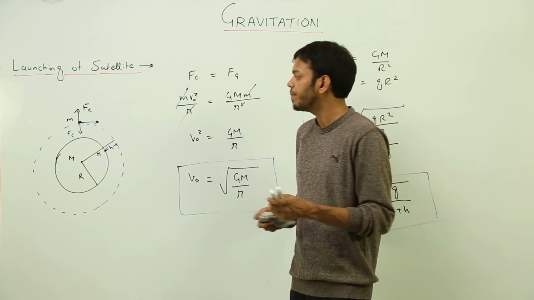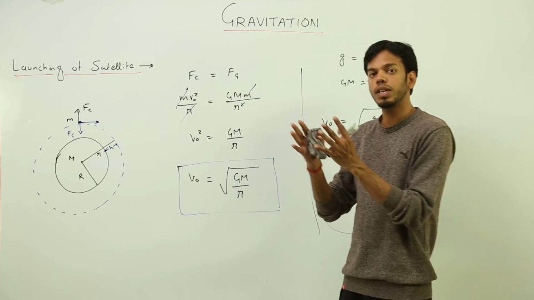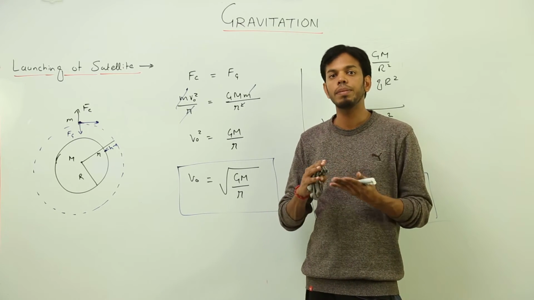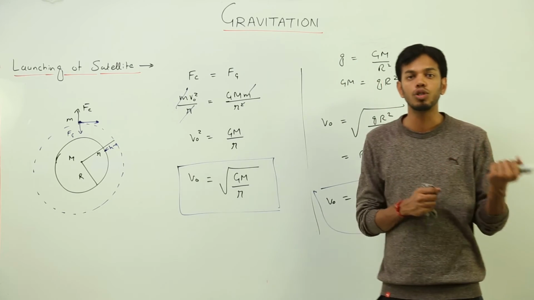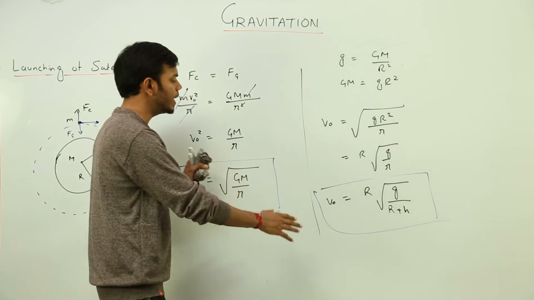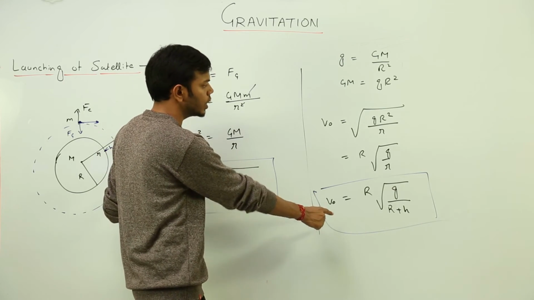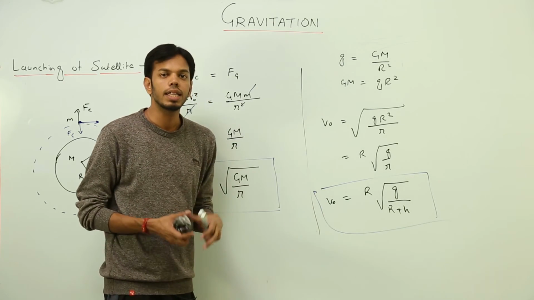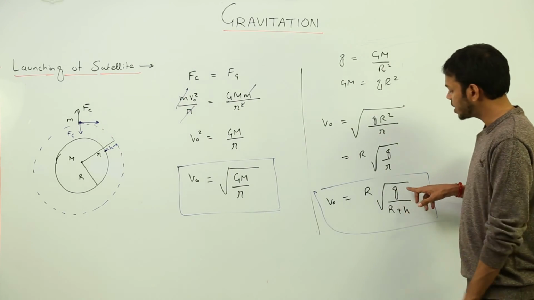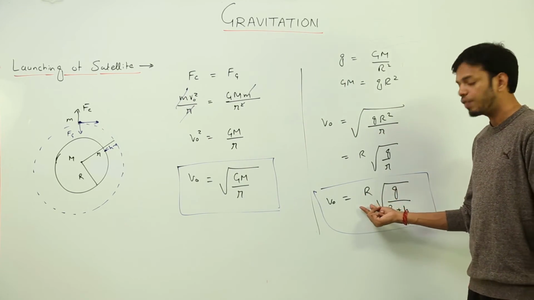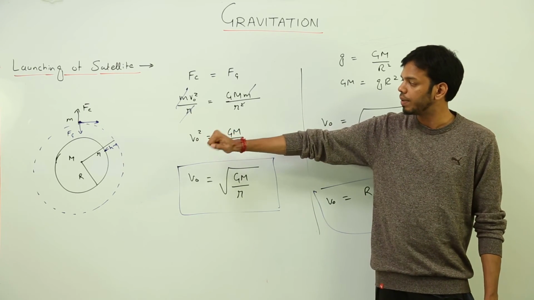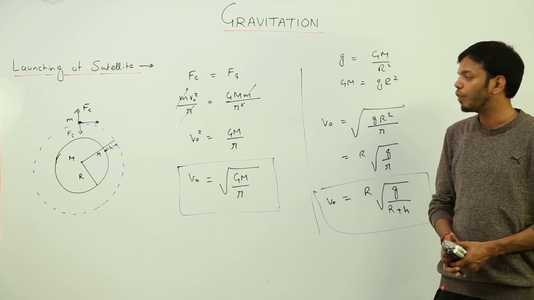So no matter what is the mass of the vehicle, for example, PSLVs are very highly dense as compared to GSLV vehicles, but again the mass of the satellite is independent in the value of orbital velocity. So the launching of a satellite entirely depends on the gravitational pull of the planet, the radius of the planet, and the height at which this satellite is going to revolve around the planet.